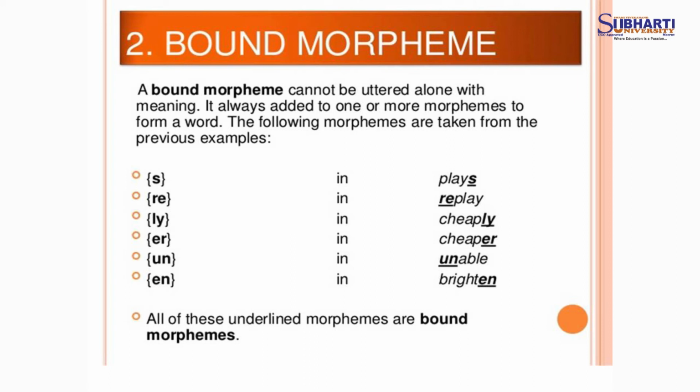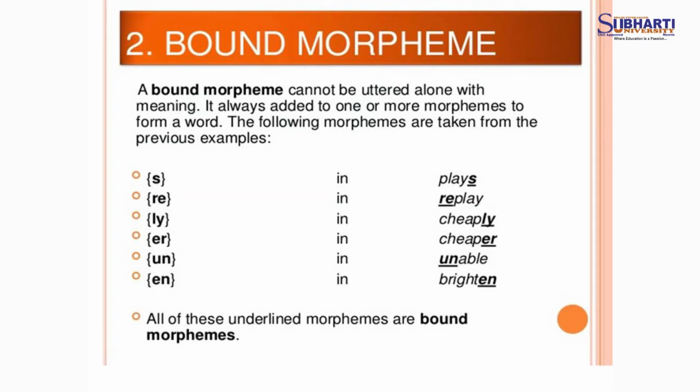In my previous slide, I told you book, that is books. S is the bound morpheme. For plays, RE, replay: re is added to the word play, and when re is added to the word play, re is known as a morpheme.